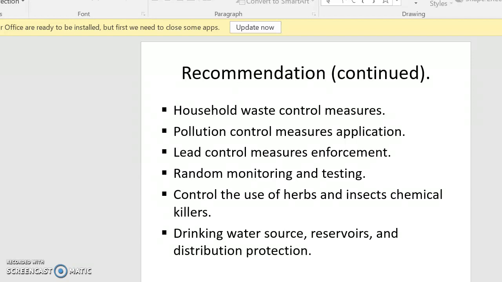Control the use of herbicides and insect chemical killers, especially among the distributing system, the reservoirs, and where the water treatment centers are located, which will help to control the chemical effects of these insecticides or herbicides. Drinking water sources, reservoirs, and distribution protection is very important in maintaining the above recommendations.